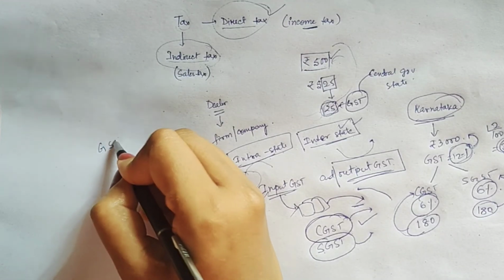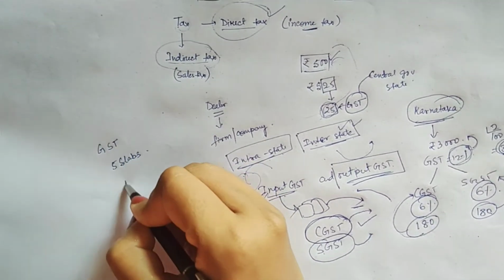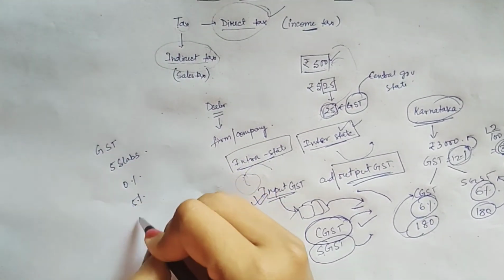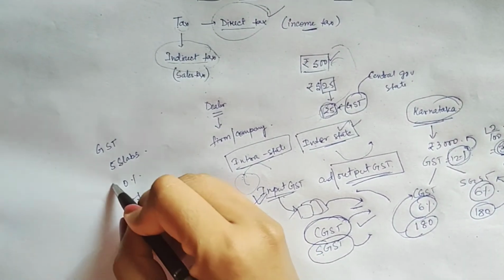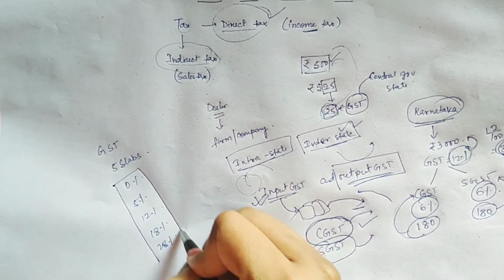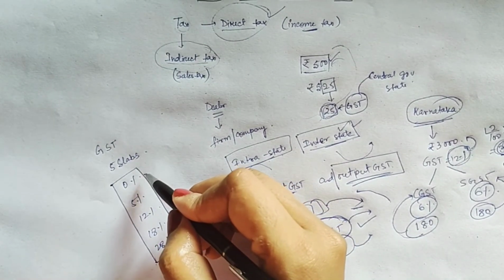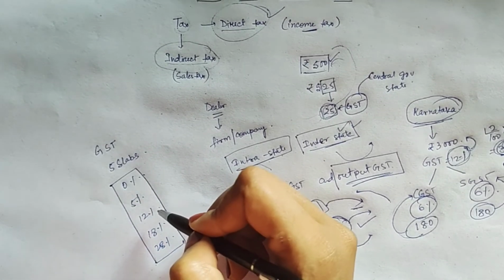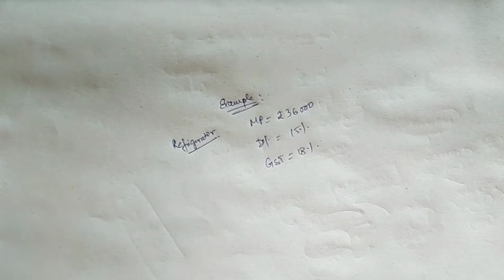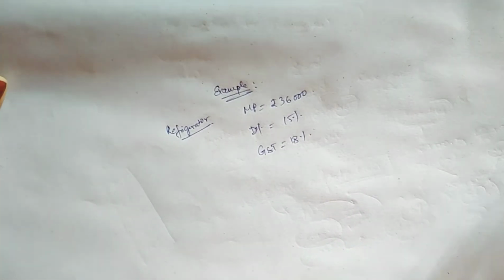GST has issued 5 slabs for tax rate, that is 0%, 5%, 12%, 18% and 28%. I am sending you a link in your WhatsApp group to know which commodity will come in which category. Then you will better understand it.